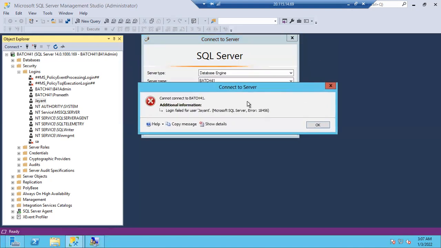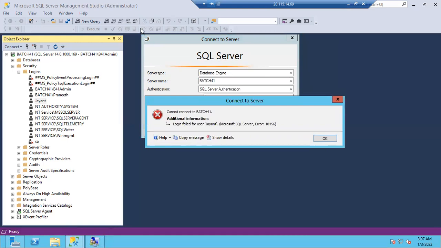Why am I getting this 18456 error? In what scenarios will we get the 18456 error? Any login failure, you will get the 18456 error. Either the login doesn't exist, or it might be a wrong password.